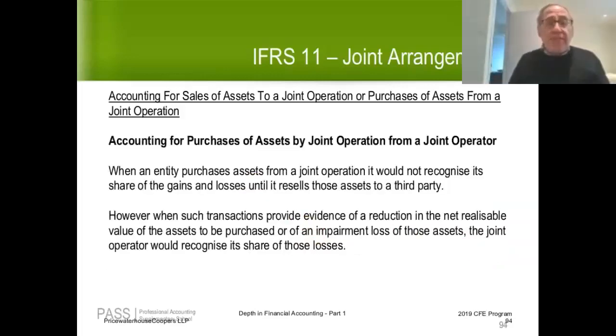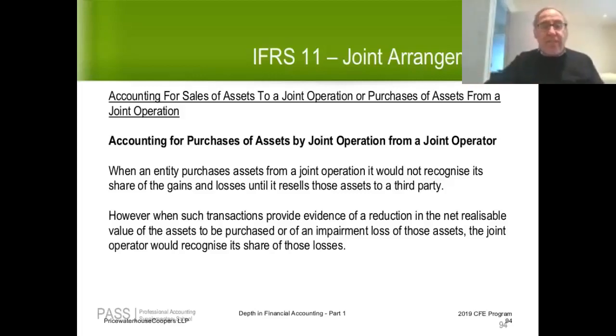Now, what about accounting for purchases of assets by a joint operation from a joint operator? When an entity purchases assets from a joint operation, it would not recognize its share of the gains and losses until it resells those assets to a third party. I'm not allowed to pick up my share of income in a joint operation that the joint operation earned on selling something to me. You can't pick up your share of earnings that were earned through an operation that you own a portion of selling to yourself, right? You don't make money selling things to yourself.